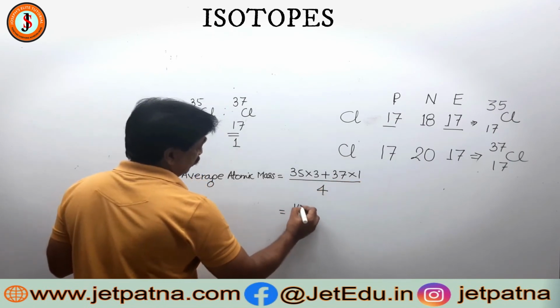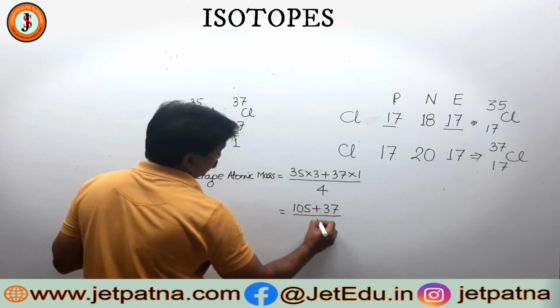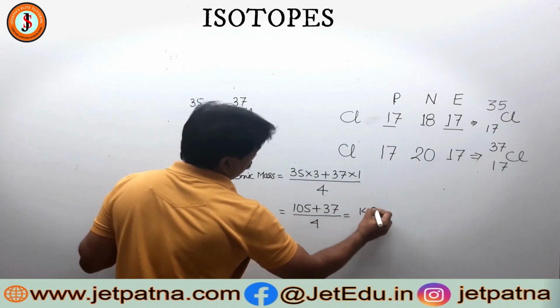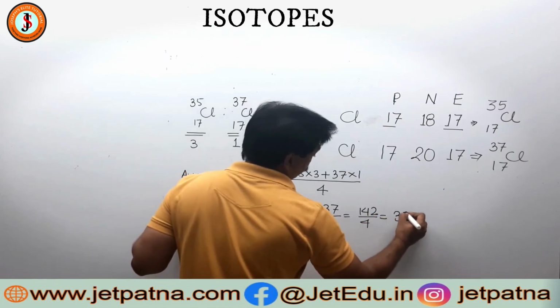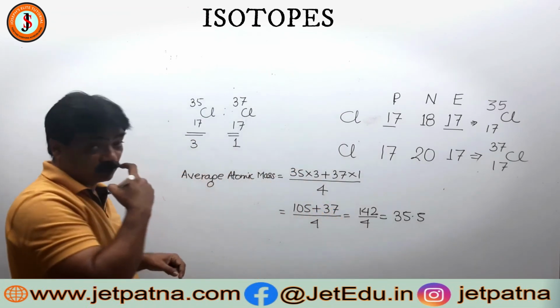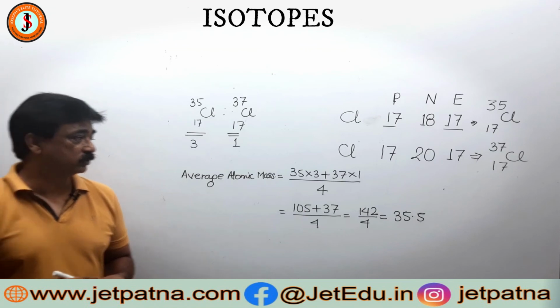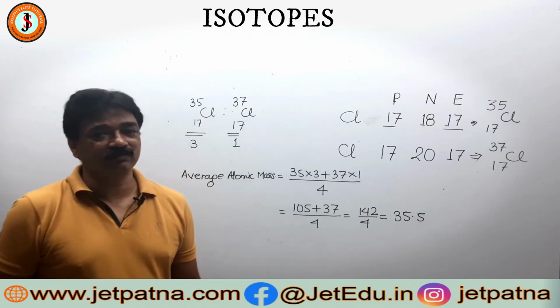So this is 105 plus 37 by 4, which is 142 by 4. So this is 35.5 AMU if we talk in terms of units. So the mass of chlorine, the representative mass, is 35.5.